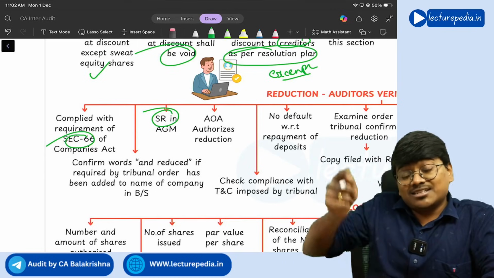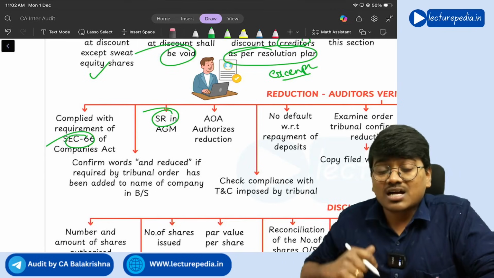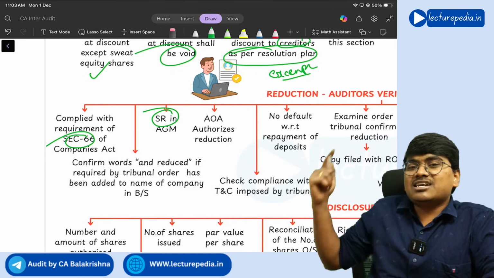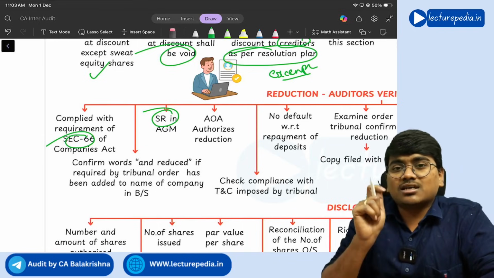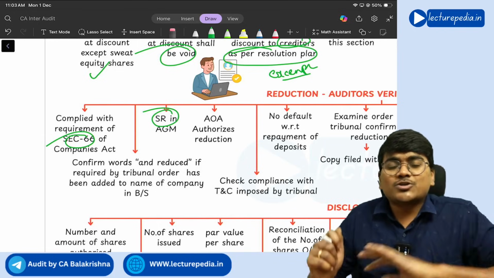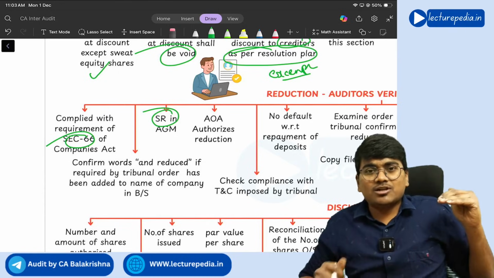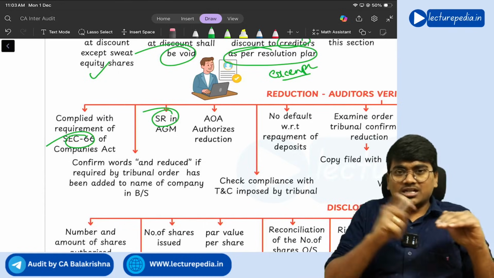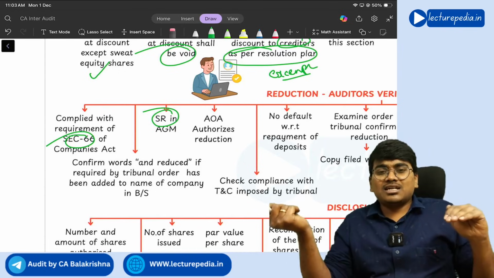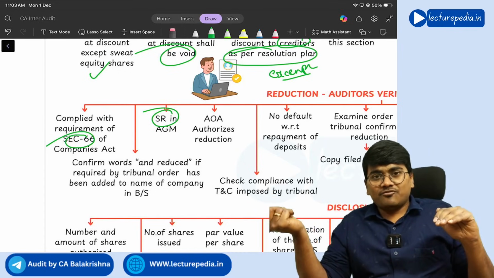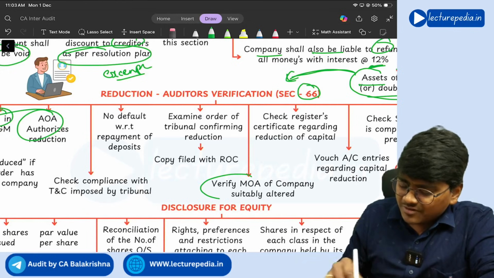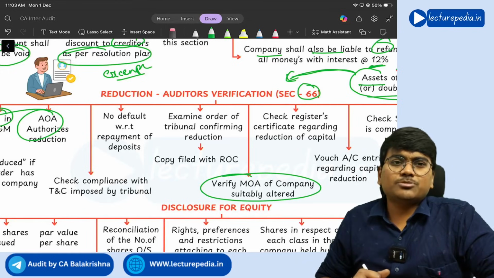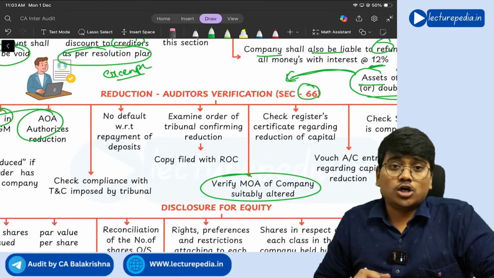And once the share capital has been reduced, the company needs to alter its MOA. Why? Because in the MOA there will be a certain clause, the capital clause. So you are reducing the share capital, proportionately you should also alter that capital clause in the MOA, right? So the AOA should authorize, and verify whether the MOA of the company has been suitably altered or not.